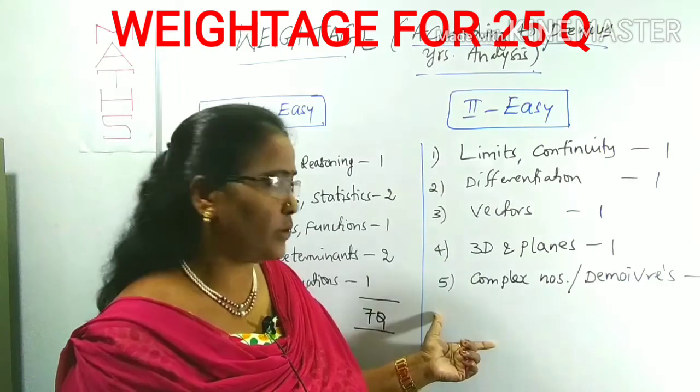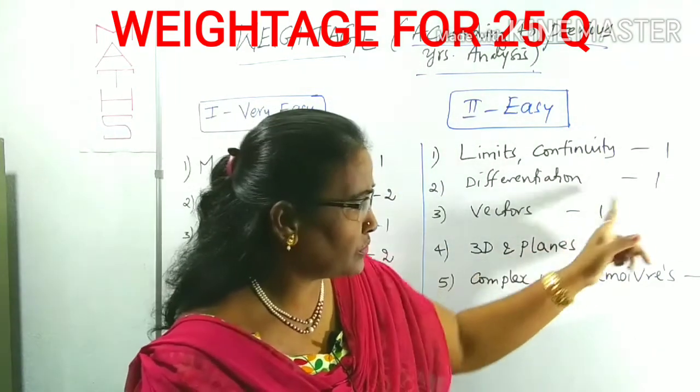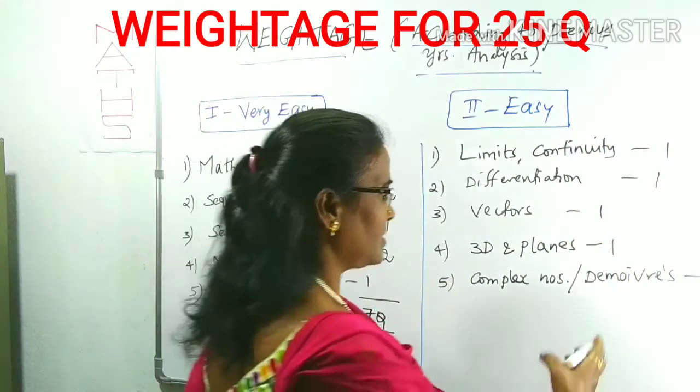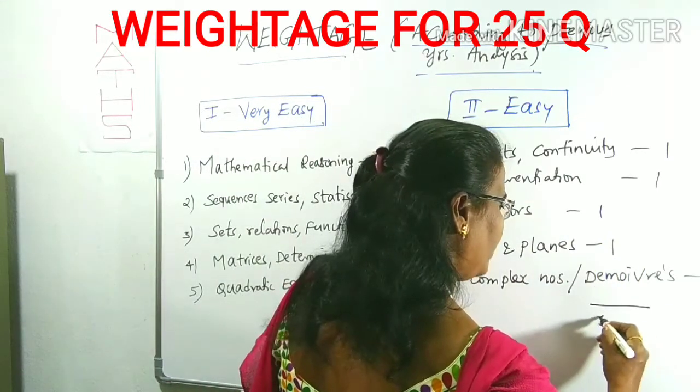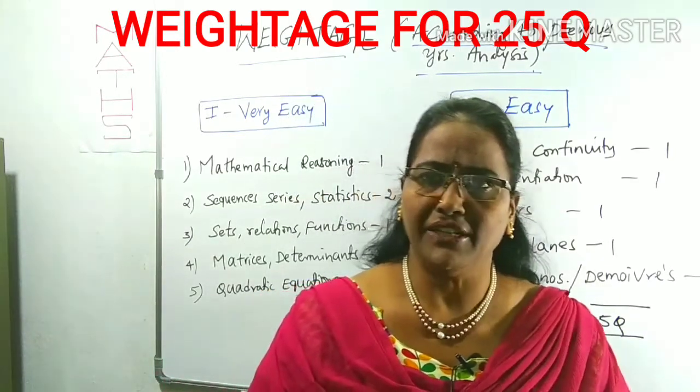These are the very easy topics. 5 topics are given. How many marks? 1, 2, 3, 4, 5. These are 5. These 2 sessions you can follow easily. Now we can come to the medium level topics as well as the difficult topics.